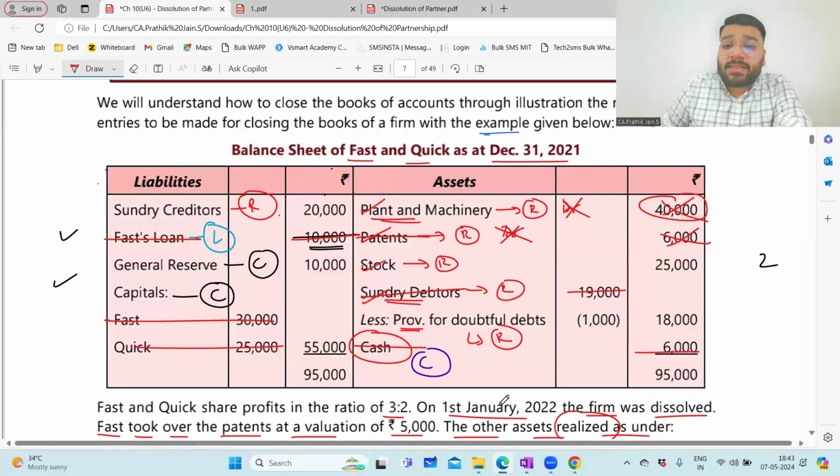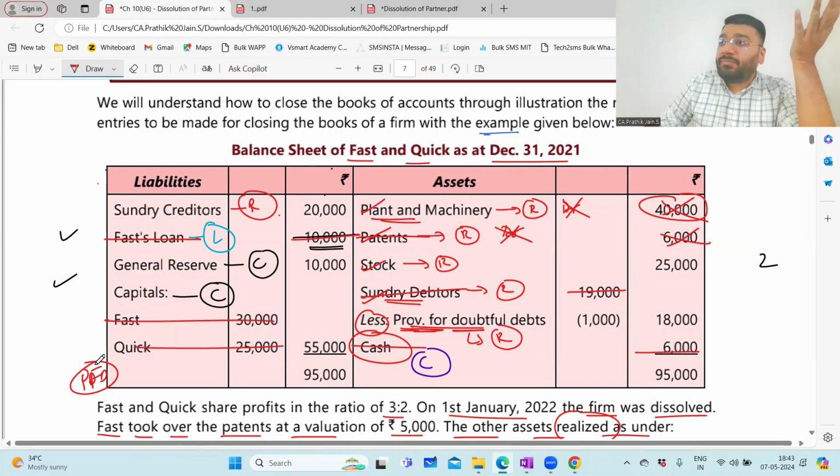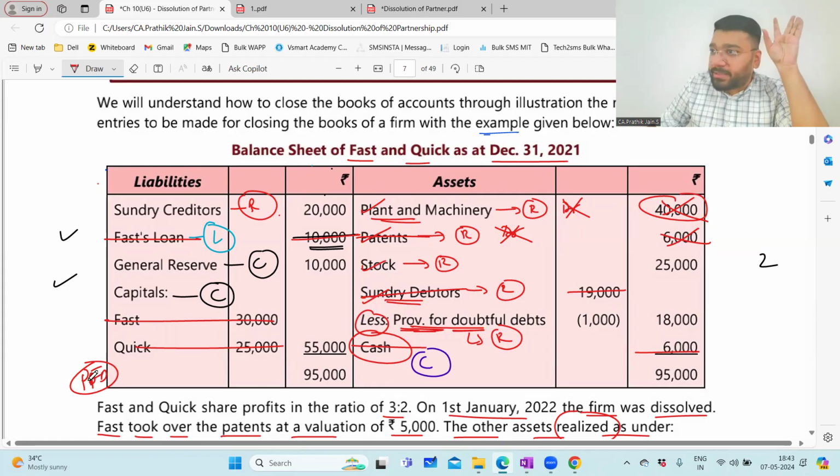Now, out of oversight, do not put provision for doubtful debt also in this journal entry, because provision for doubtful debt is a liability having a credit balance. Do you understand why it is coming on the other side? Normally, it is supposed to be on the liability side, but that doesn't make sense, because a liability means anything that I have to pay in future. This provision is not a liability, but it has a credit balance because of the accounting entry that we passed. So we manually regroup it to the other side.